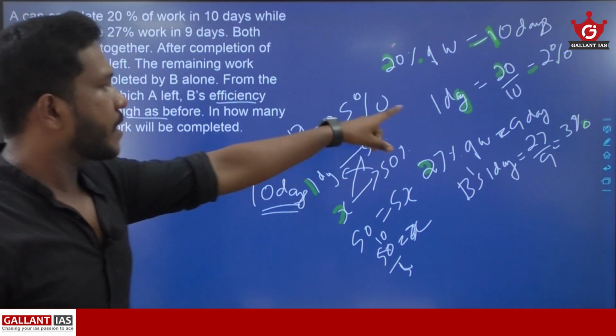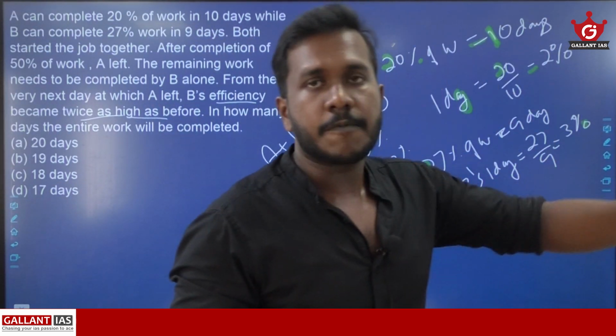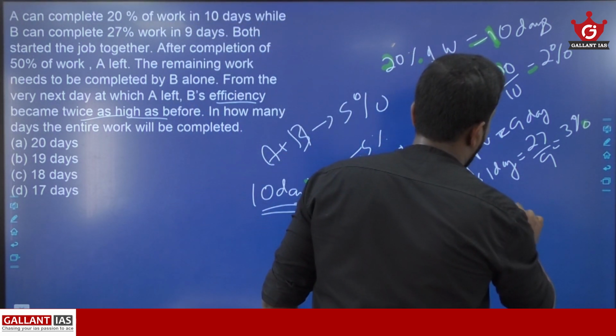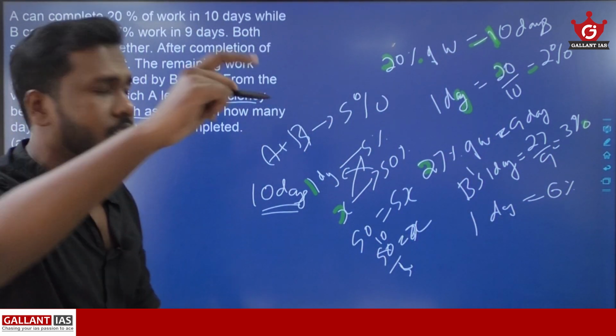അതിനർത്ഥം എന്താണ് നോക്കിയേ, B's 1 day's work it is 3%. Since B's efficiency became twice as before, now B can do in 1 day, B can do 6% of work. 3% into 2, that is 6%.